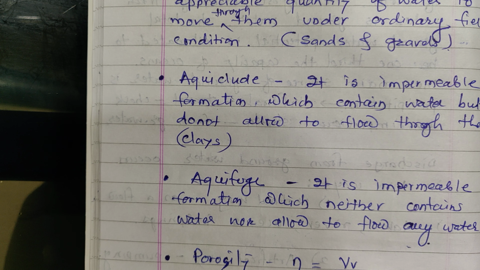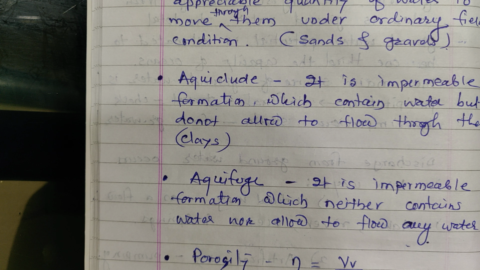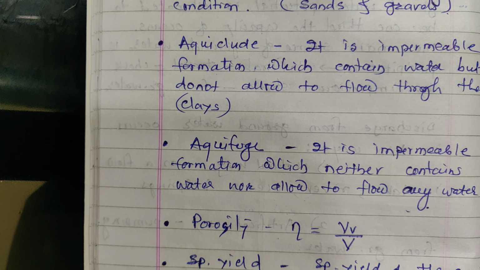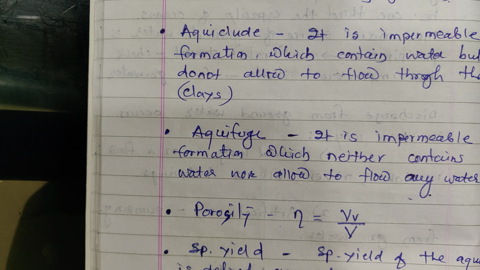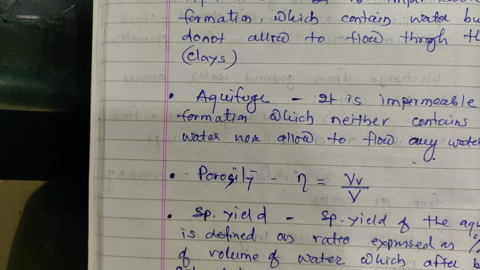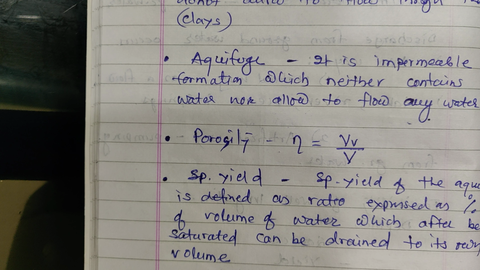Second definition, that is aquiclude. It is an impermeable formation which contains some amount of water but does not allow it to flow through it. These are the clays. Normally clay formation has some water but does not allow that water to flow. And third definition, that is aquifuge. Aquifuge is an impermeable formation which neither contains water nor allows it to flow through it.